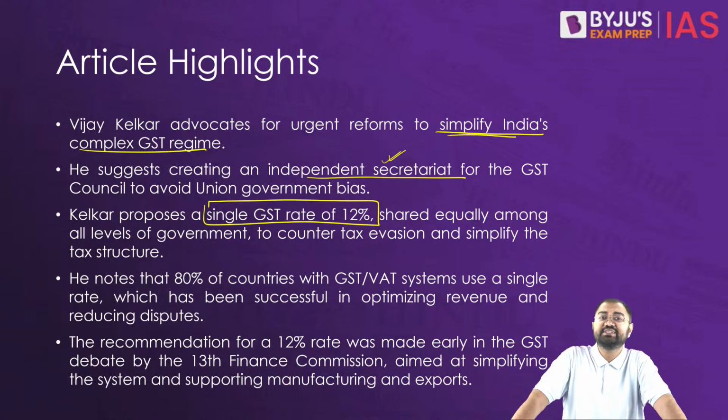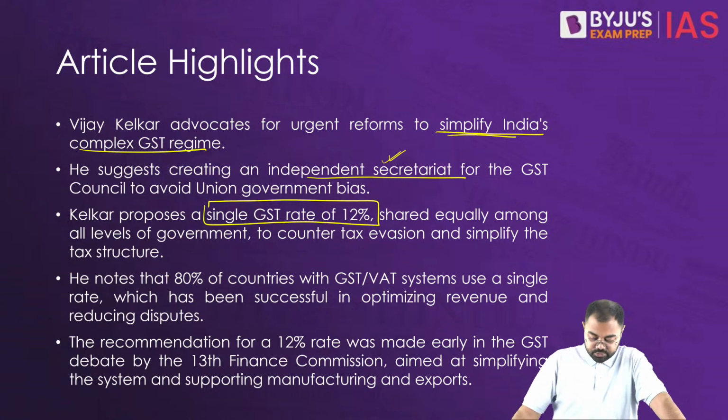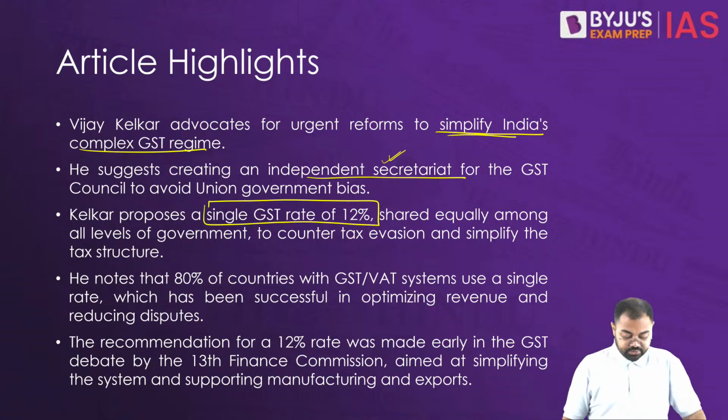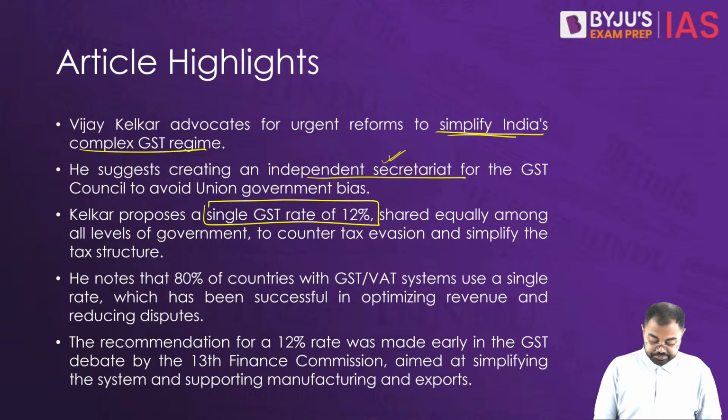That's why he said that there should be a unified GST rate of 12%, and that should be shared among all the government levels, between the union and the states.